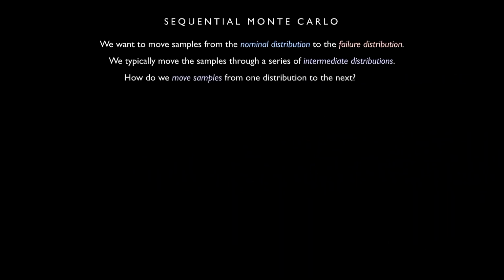Okay, so now we talked about how we get this series of intermediate distributions. How do we actually go about moving samples from one distribution to the next? Because we're going to start with samples from the nominal distribution, and we need to figure out how to move them from the nominal distribution through all of those intermediate distributions. If you remember when we applied smoothing, we just applied it to the unnormalized density of the failure distribution. So all of these densities for the smooth distributions are also going to be unnormalized. And how do we sample from unnormalized distributions? Well, MCMC, of course. So we're going to do this using Markov chain Monte Carlo.